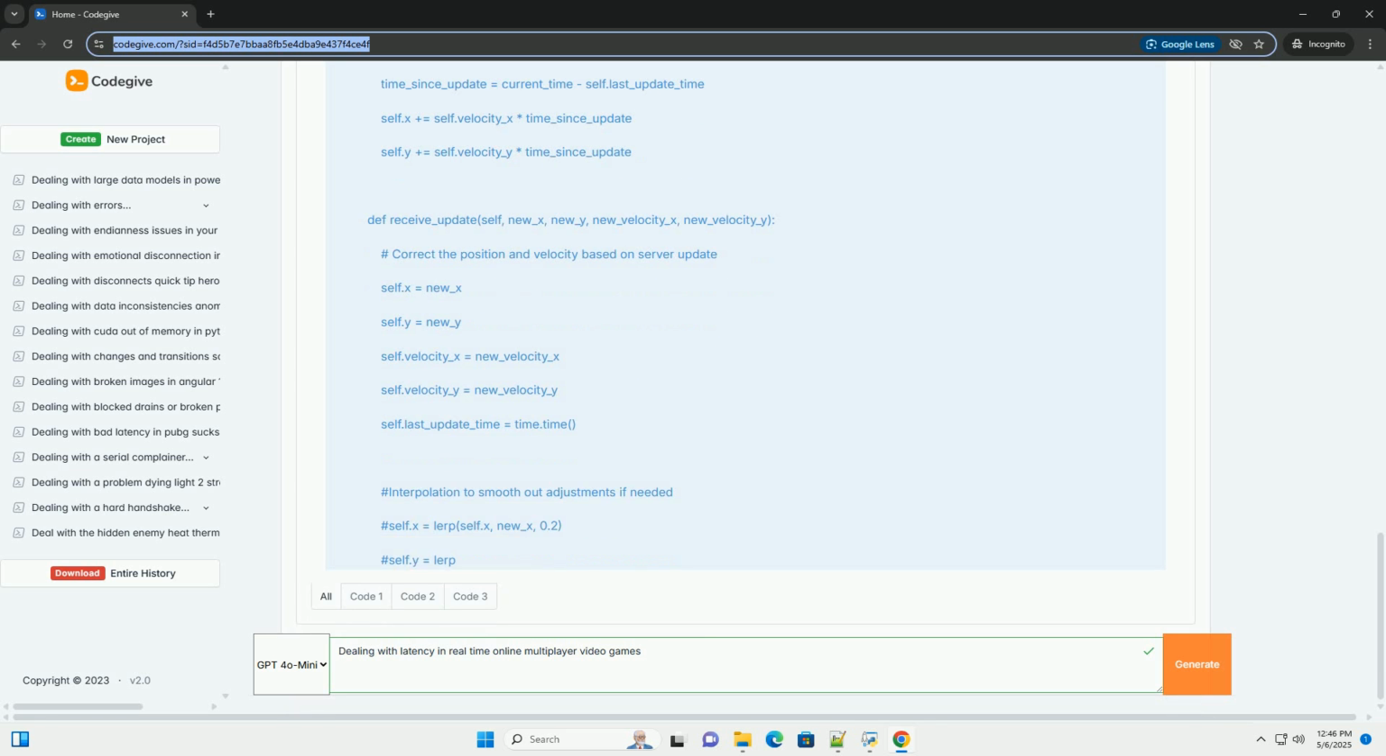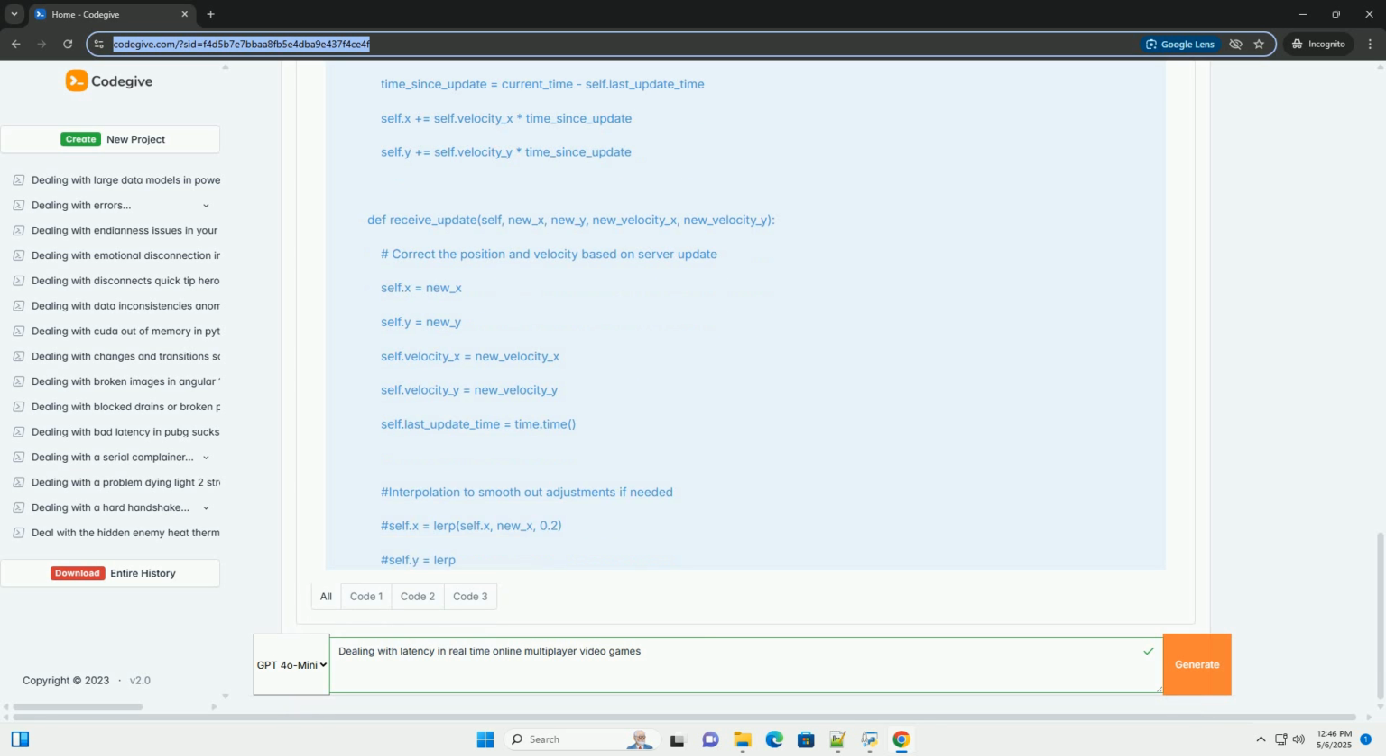Hybrid approaches: some games use a combination of TCP and UDP. For example, TCP might be used for reliable chat messages, while UDP is used for player movement and game state updates. Libraries like ENet are popular for this approach.